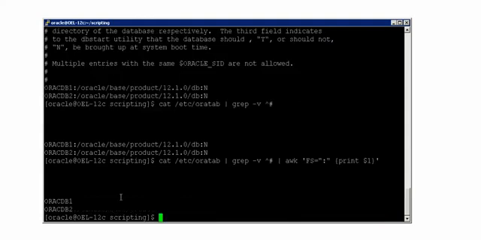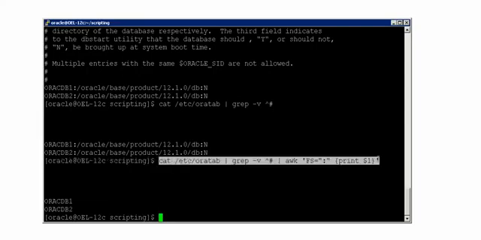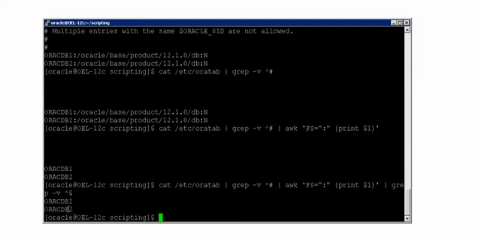So now empty lines are also displayed, along with the first column of these 2 lines. Now I'm saying also remove empty lines. To remove empty lines, use caret and then dollar, that's it. See, empty lines are removed and you are seeing the list of databases here.